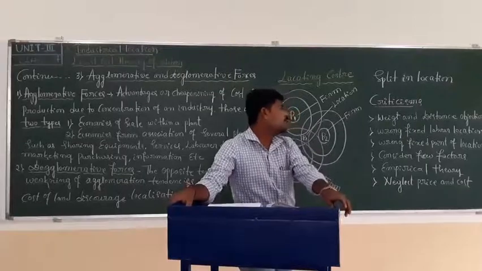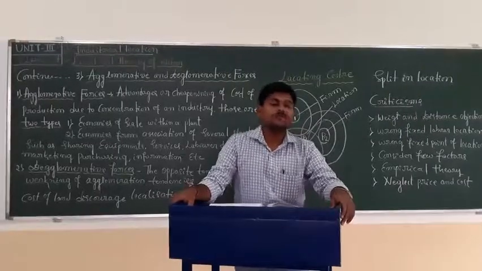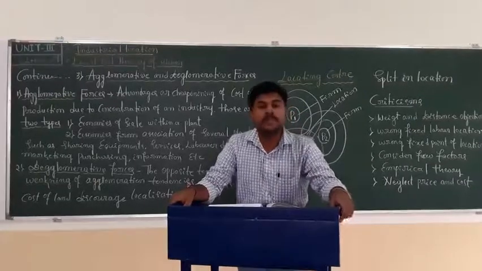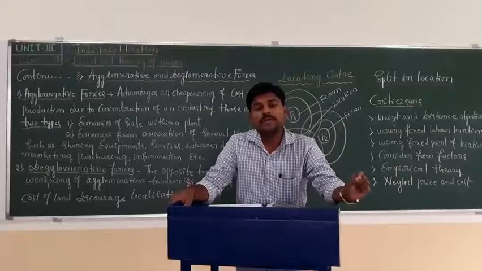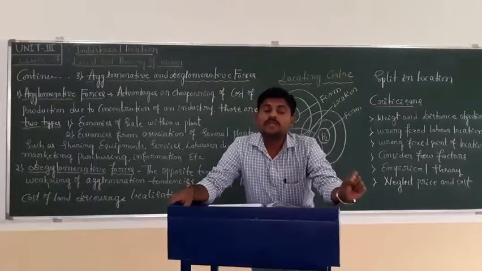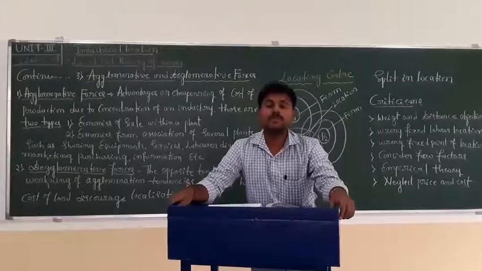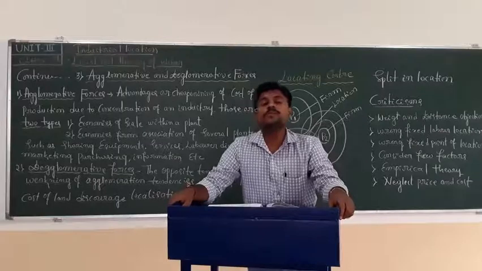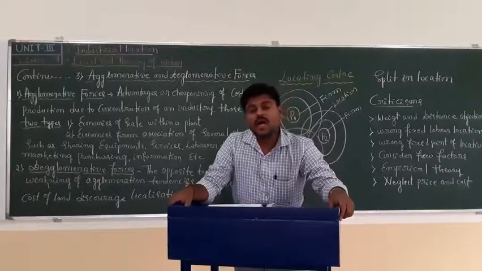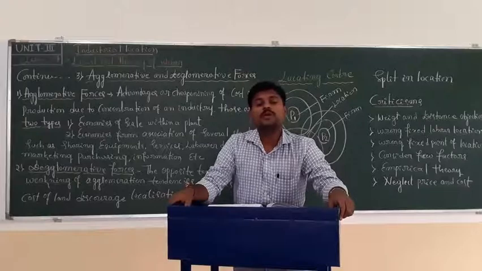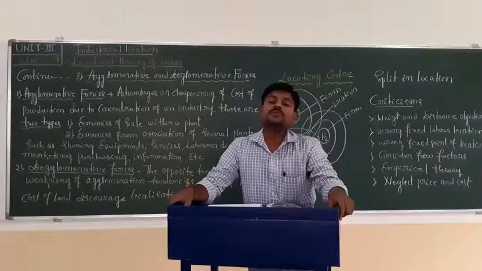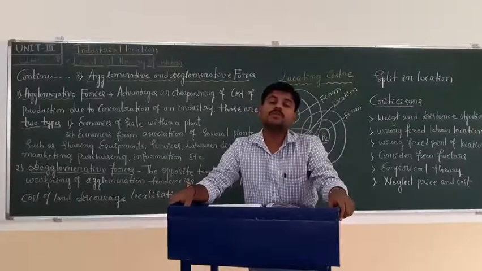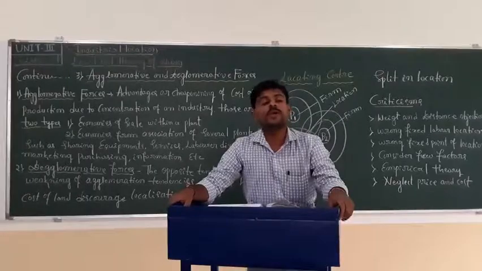And the third one is wrong fixed point of location. It means consumption. The assumption that consumption is in a fixed area is wrong, because consumption is by the whole and sole people of the country. But Alfred Weber assumes that in a fixed location people consume goods and services, which is also a wrong assumption criticized by experts.